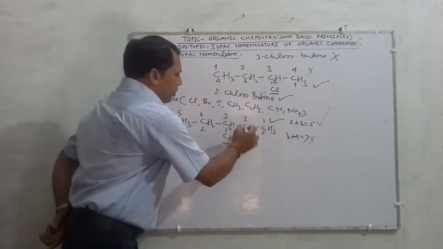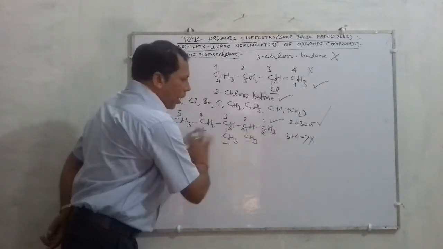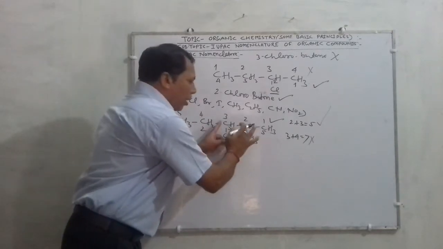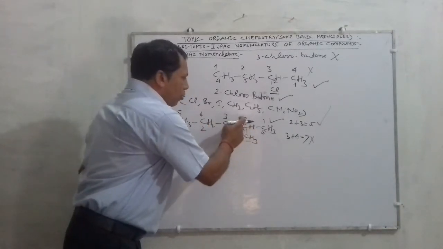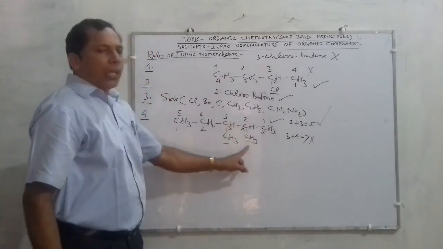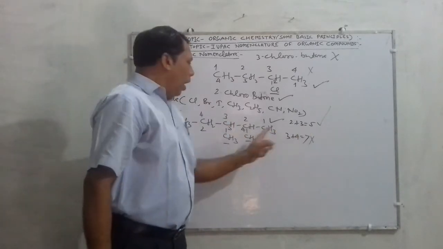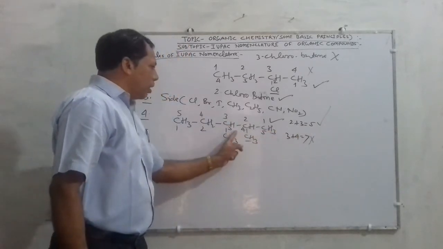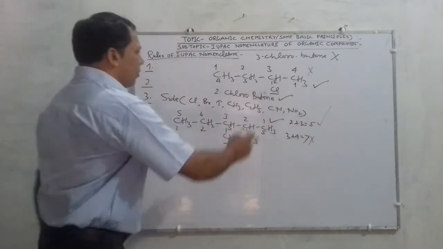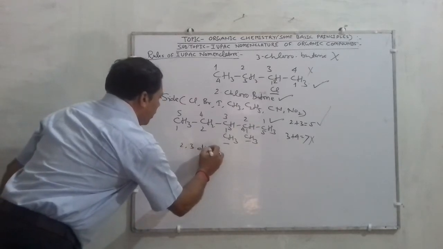If two similar substituents are present at the same distance from both ends of the carbon compound, then you have to sum the positions. Carbon number 2 and carbon 3 both contain methyl, so 2 plus 3, the sum is 5. And going from this side, 3 plus 4 is 7, so this is not considered. And the name of the compound will be 2,3-dimethyl.